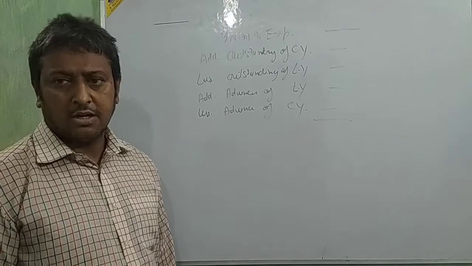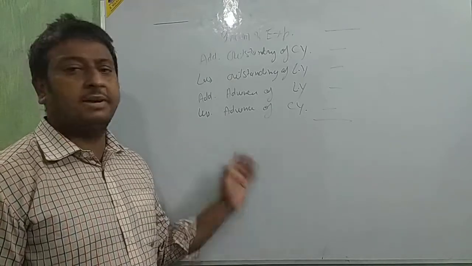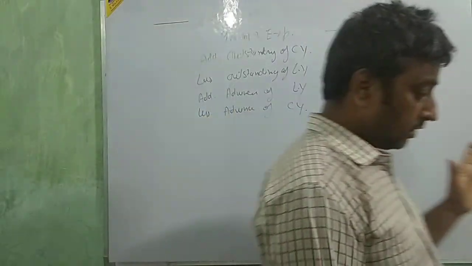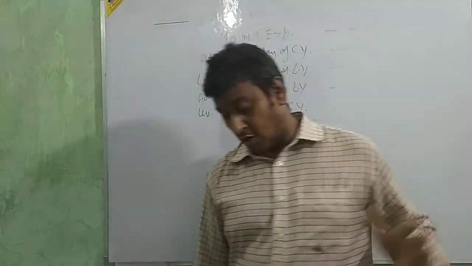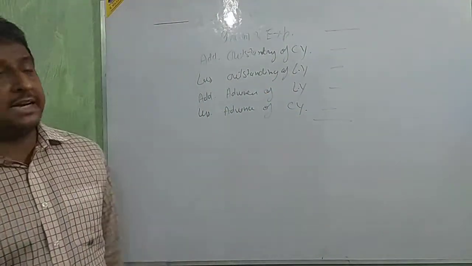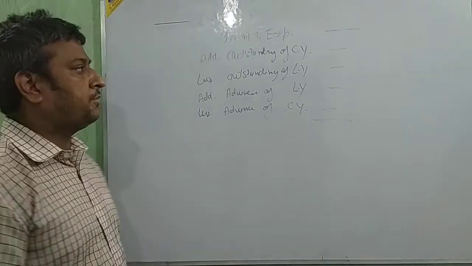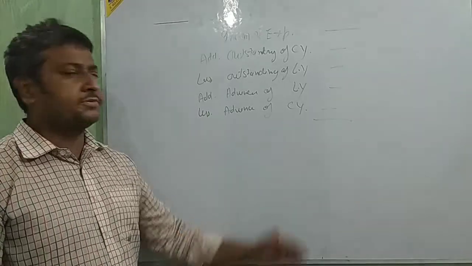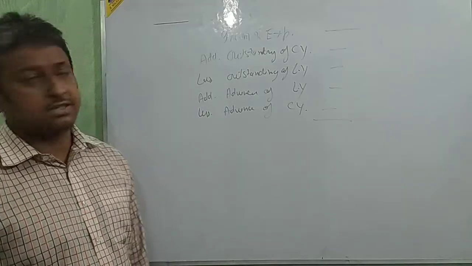Okay, beta? On this way we are going to apply different accounting treatment for different types of non-profit organizations. On this basis we are going to take the questions.